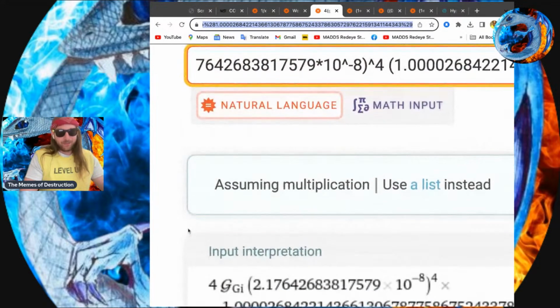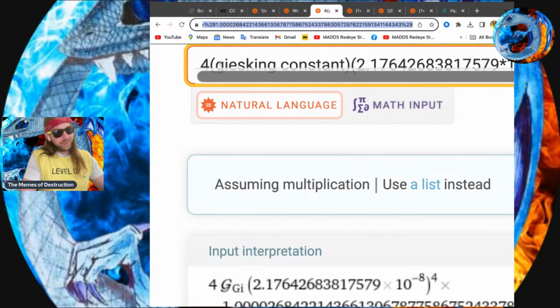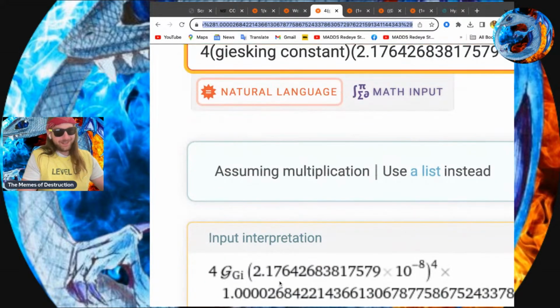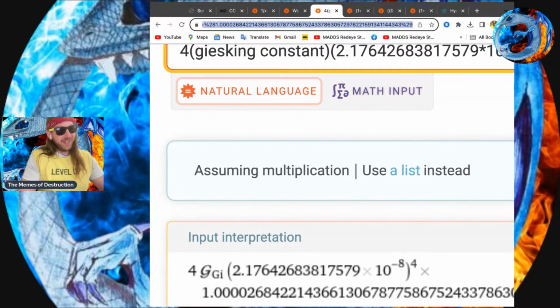All right. You have those 4 Giesecke constants. You can just write that into Wolfram Alpha. So it's like, yep, 4 Giesecke constants, the magnitude of the Planck mass, and then we raise it to the 4th power. 4 Giesecke constants, and then 4 Planck masses. That's pretty neat. And we need our terminal action.